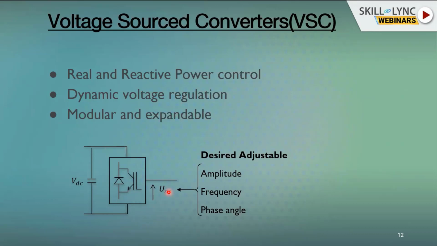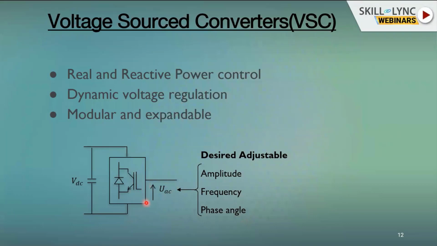So what does a voltage source converter do? A voltage source converter can generate a voltage of desired and adjustable amplitude, frequency, and phase angle. So why is it important? Why is the amplitude important? Why is the frequency important? And why is the phase angle important?